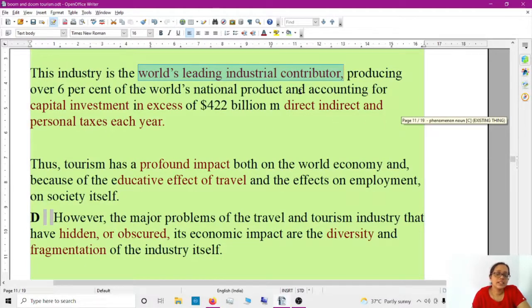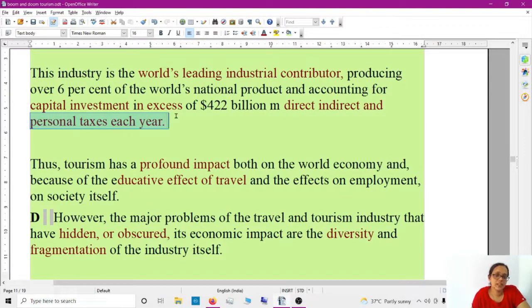Okay. This industry is the world's leading industrial contributor, producing over 6% of the world's national product, and accounting for capital investment in excess, almost in excess of $422 billion, direct, indirect, and personal taxes each year.